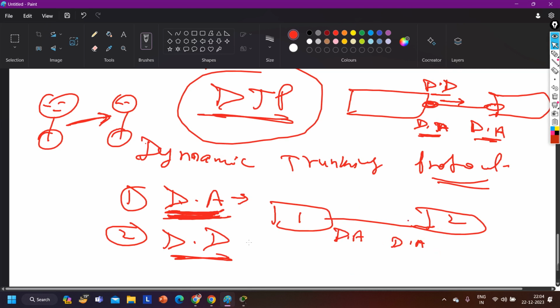If I configure trunking manually, on both switches I need to run the command switchport mode trunk. But with the help of the DTP protocol, on a single switch, if I change the administrative mode to dynamic desirable, automatically switch number 2 is going to change its mode, its port role. The operational mode will be what? Trunking here.